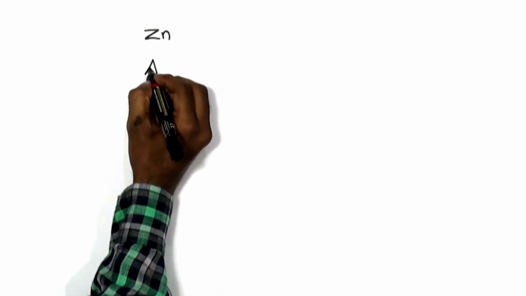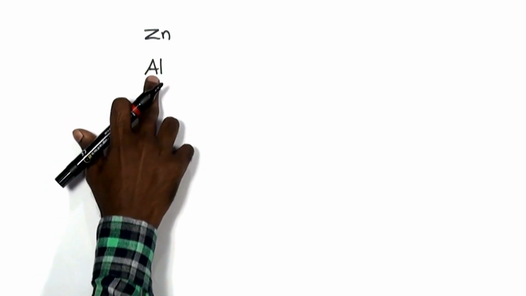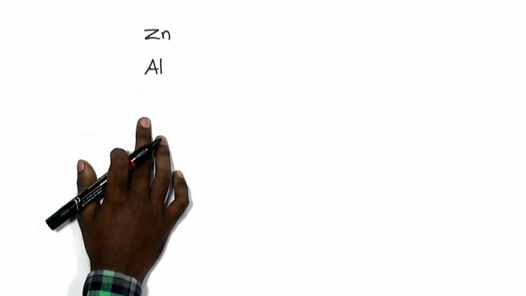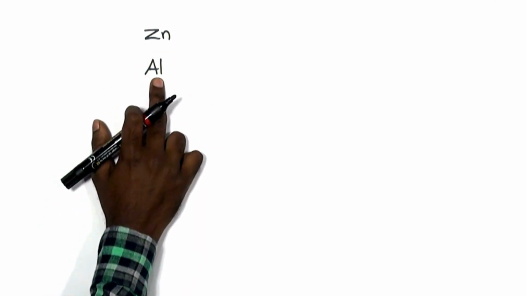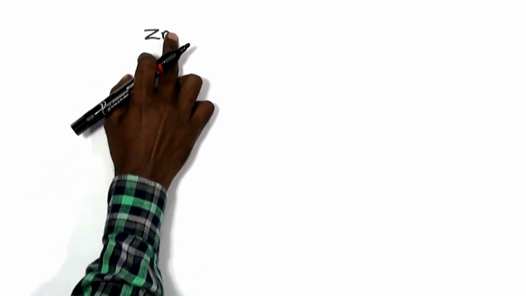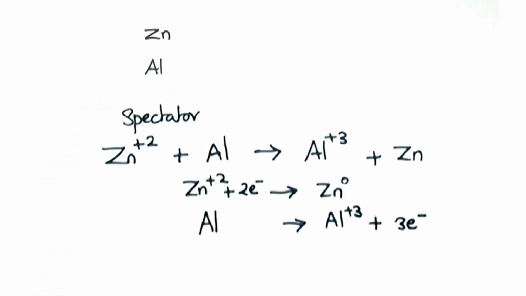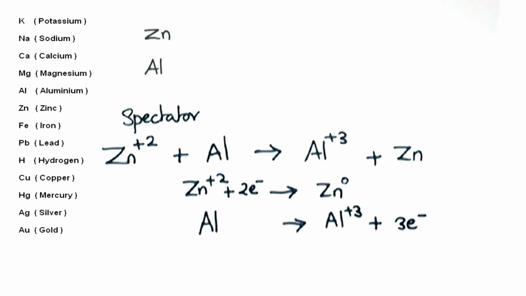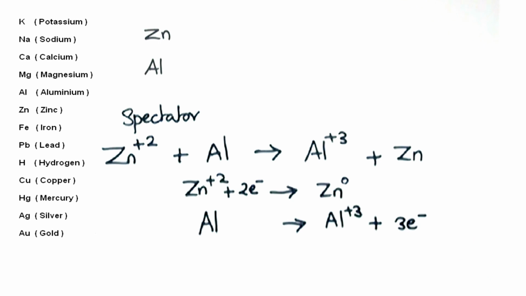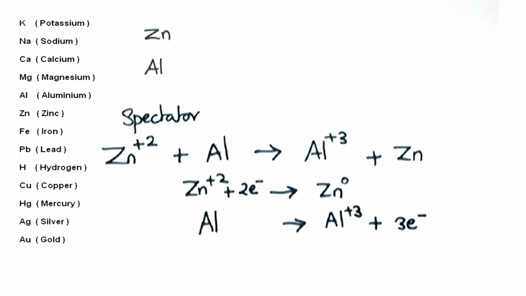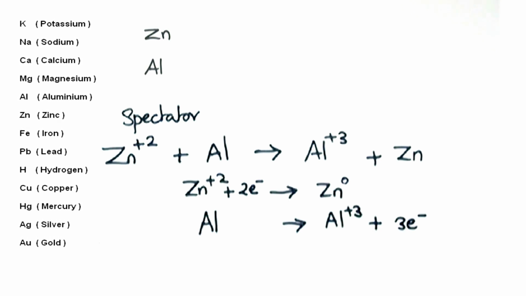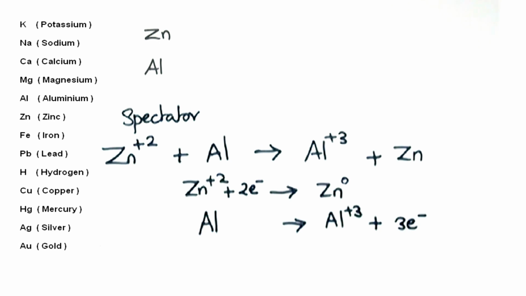So when you compare the reactivity of zinc and aluminium, aluminium is more reactive than zinc, which makes aluminium get oxidized more easily than zinc. Comparing the oxidation ability of aluminium and zinc, aluminium is good at losing electrons than zinc. So zinc should be gaining electrons easily. According to the reactivity series, aluminium is higher than zinc, so aluminium tends to lose electrons more easily than zinc. So aluminium loses electrons, zinc gains electrons. So aluminium gets oxidized and zinc gets reduced.